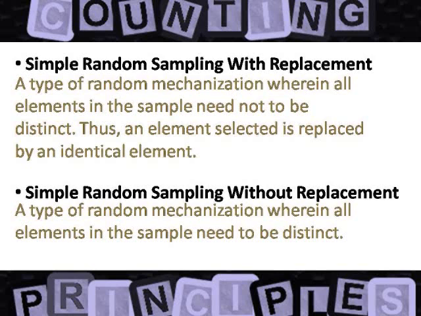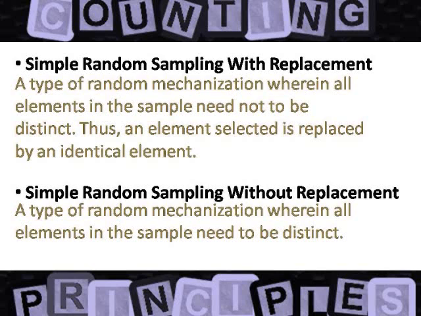The next, simple random sampling without replacement, or SRSWOR, is a type of random mechanization wherein all elements in the sample need to be distinct. The next two problems are special cases. The first is conducted under simple random sampling with replacement, and the next is under simple random sampling without replacement.